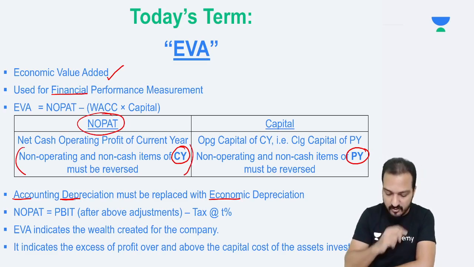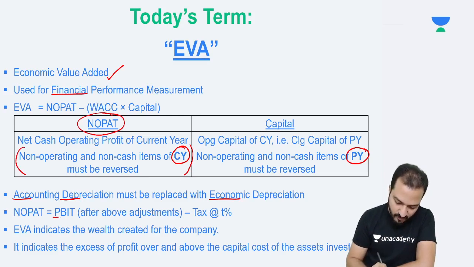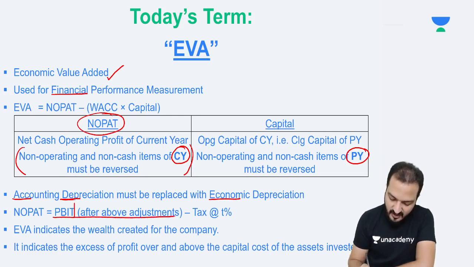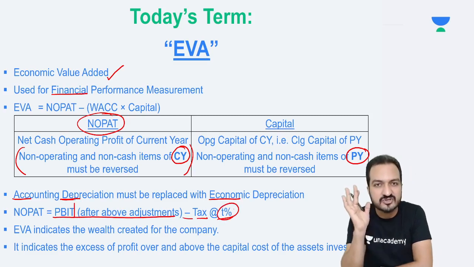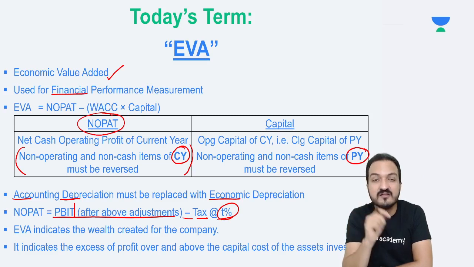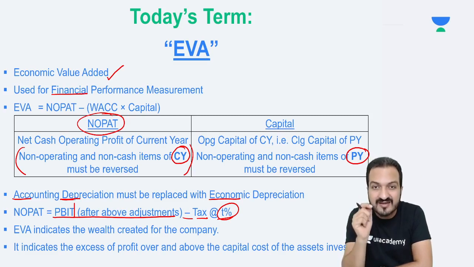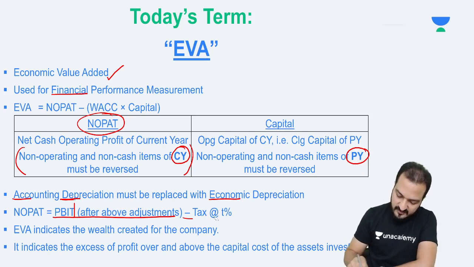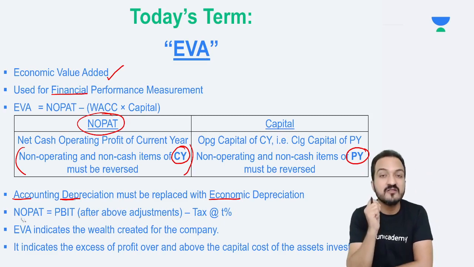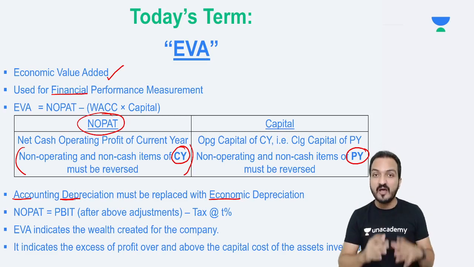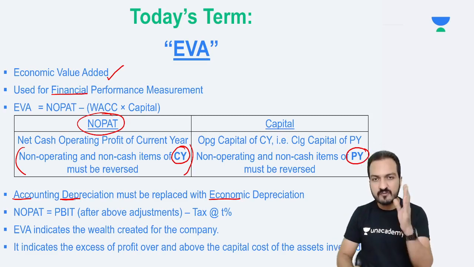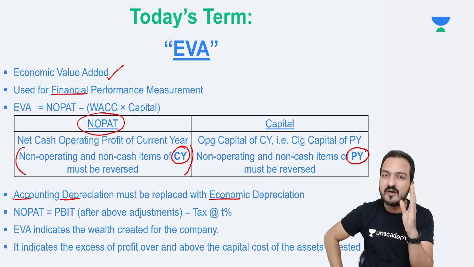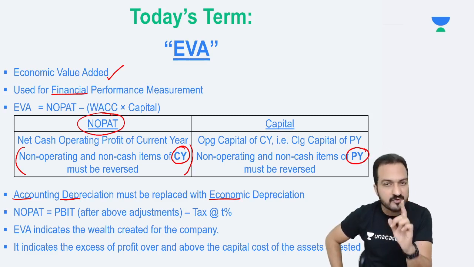Now, after adjustment, how to calculate NOPAT? After adjustment you get profit before interest and tax after the above adjustments. From that, you subtract the tax at the rate of tax percentage. Simple. Do not give effect of interest on taxation. My interest should not affect taxation. Interest should not affect the NOPAT. NOPAT is supposed to be operating profit, and operating profit means profit from my routine operations. It must not be affected by interest cost.